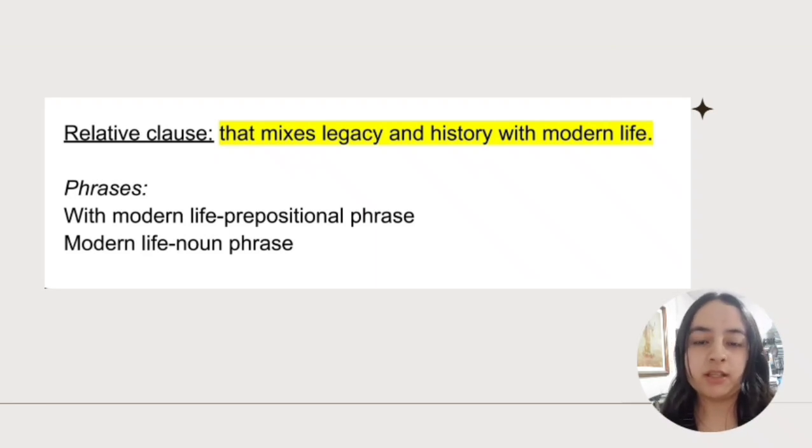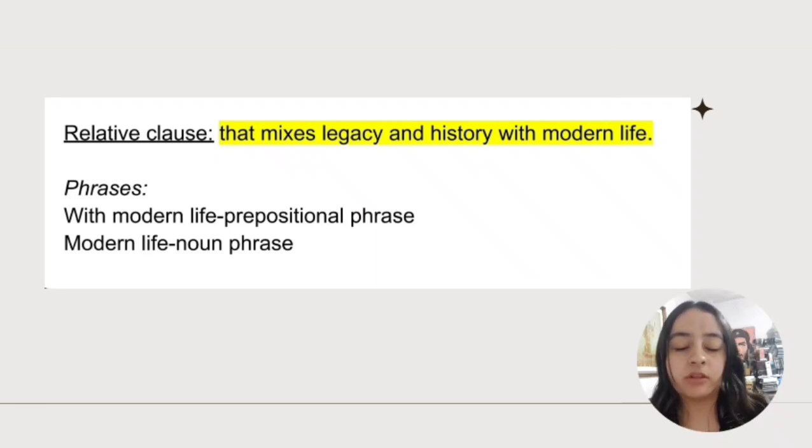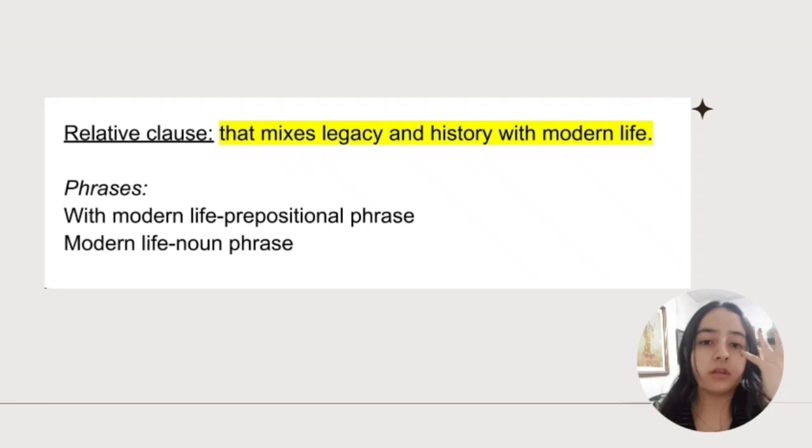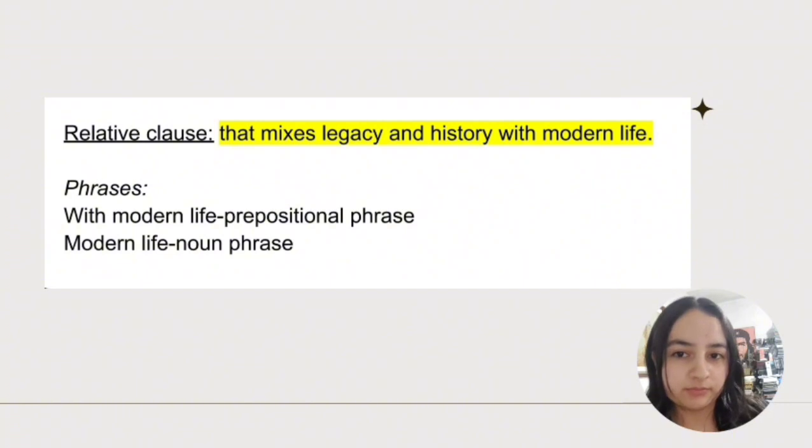So "that mixes legacy and history with modern life," which is the relative clause, is modifying "magic" because it's the closest noun. And it's important to point out that a relative clause starts with a relative pronoun.